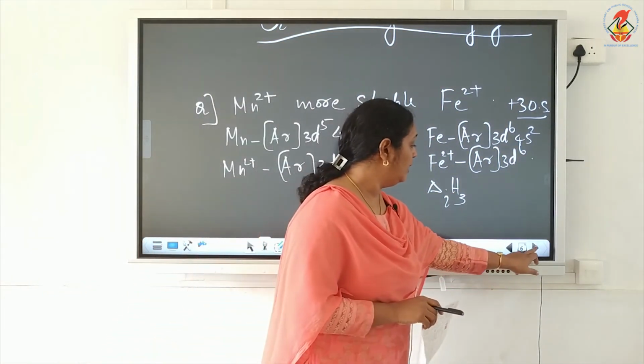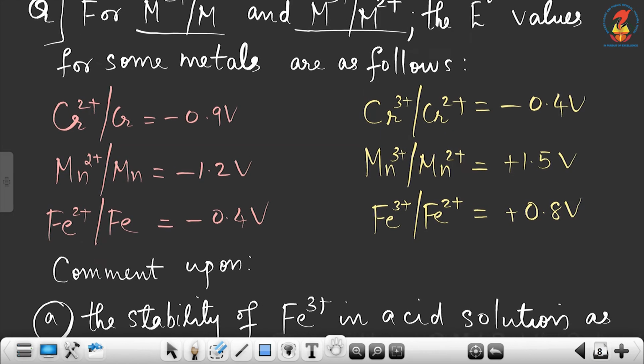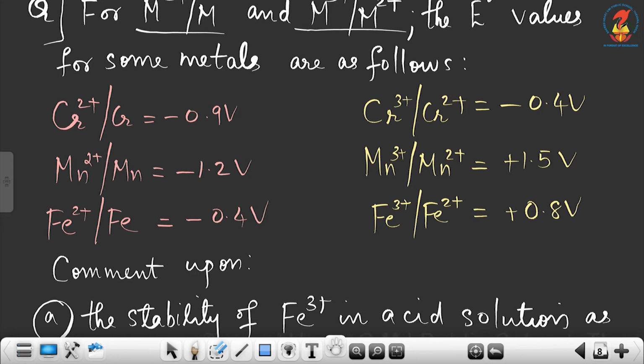Now we have a last question, that is for M2+/M and M3+/M2+, the E0 values for some metals are as follows. I have written here M2+/M on the left side and M3+/M2+ on the right side. Now there are two questions based on this.